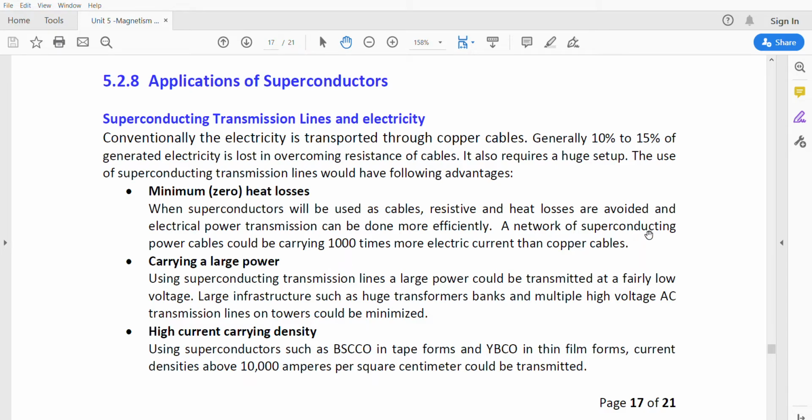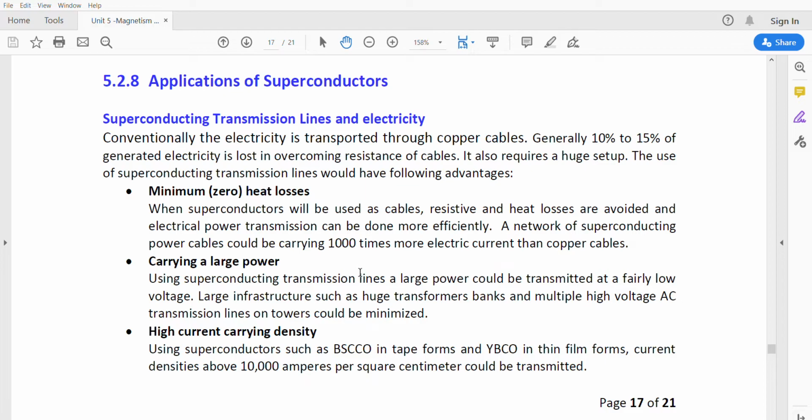A network of superconducting power cables could carry 1,000 times more electric current than copper cables, which is a better advantage compared to copper cables. 1,000 times more electric current can be transferred using this type of cable.